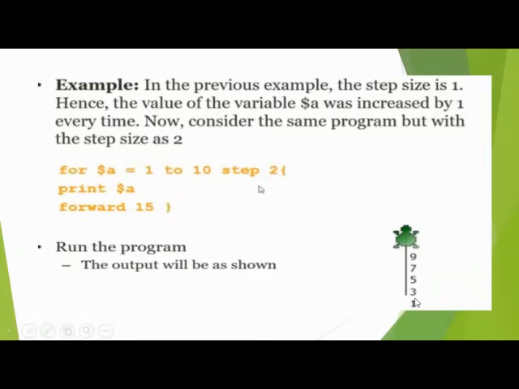1 3 5 7 9. Here we mention the variable 1 to 10, but we bound it by steps. We take two steps, so it starts at one, then jumps two, and the next number is three, then skip two, we get five, then seven and nine. So this output will be shown on your screen.